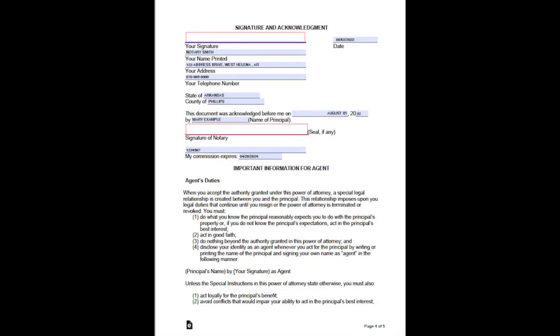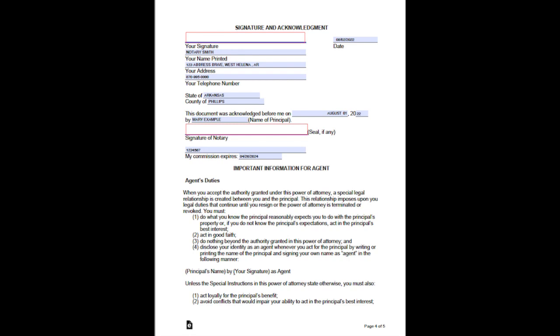Signature and acknowledgement. Your signature, date: date you notarize the document. Your name printed, notary name. Your address, notary address. Your telephone number, notary phone number. State of Arkansas, County of. This document was acknowledged before me on August 2, 2022 by name of principal. Seal, if any, signature of notary. My commission expires August 16, 2025.